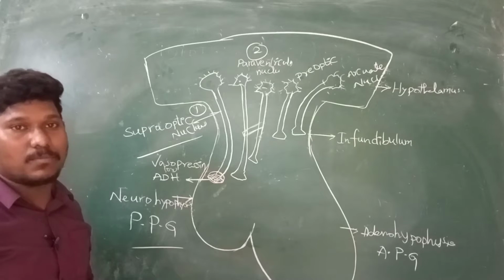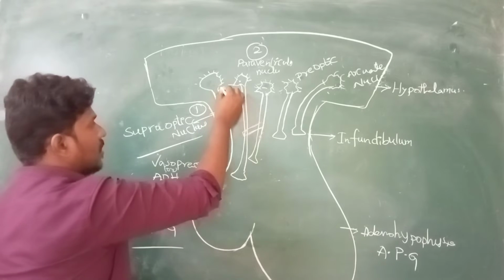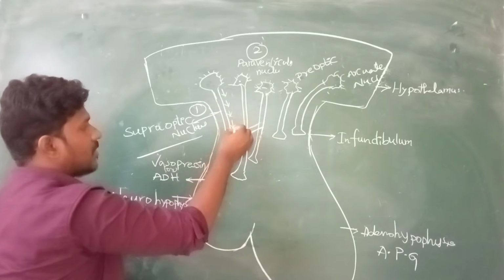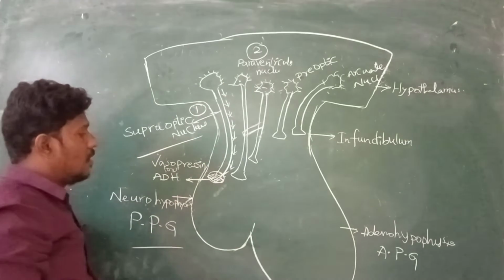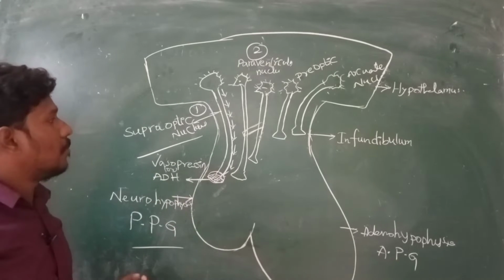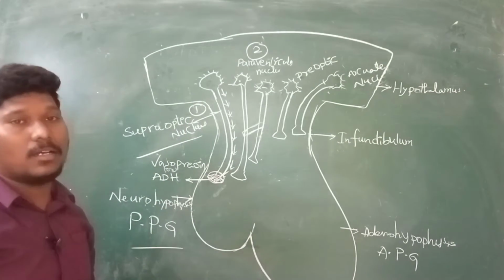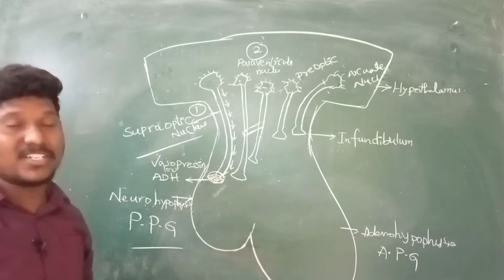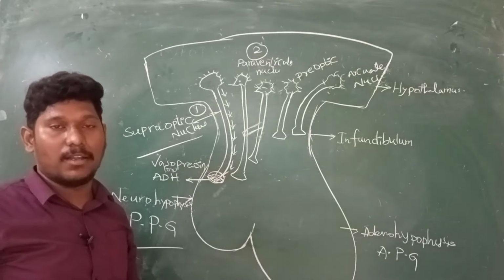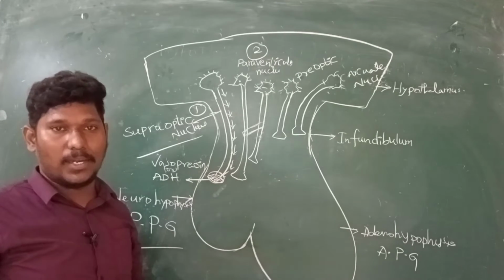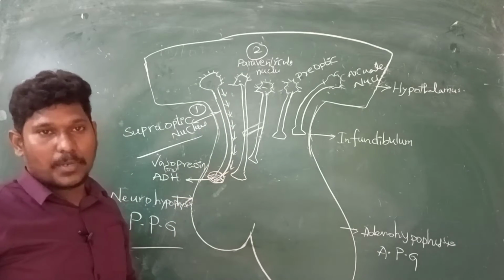That action potential is generated from the supraoptic nucleus and runs down the tract, finally reaching the synaptic nerve. Then the hormone is released. But the question is how action potentials are generated, that is, what causes the generation of action potential in the supraoptic nucleus. It depends upon some factors. Whenever the action potential is generated in the supraoptic nucleus, it runs down towards the synaptic nerve, then it releases the vasopressin hormone.